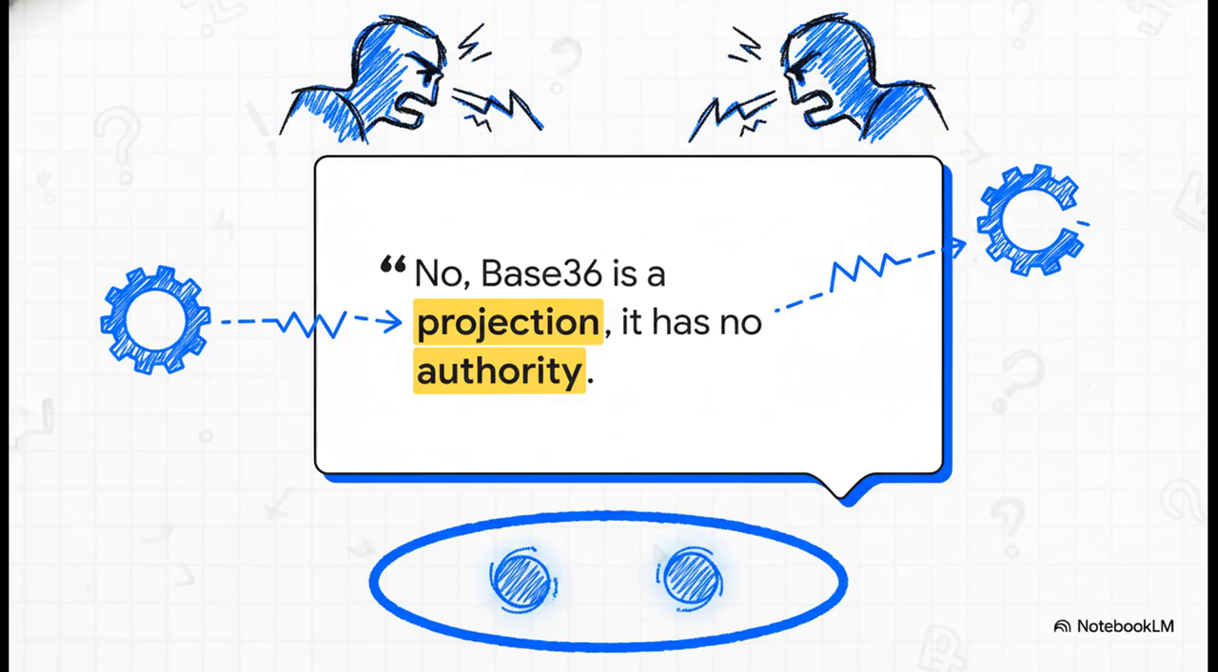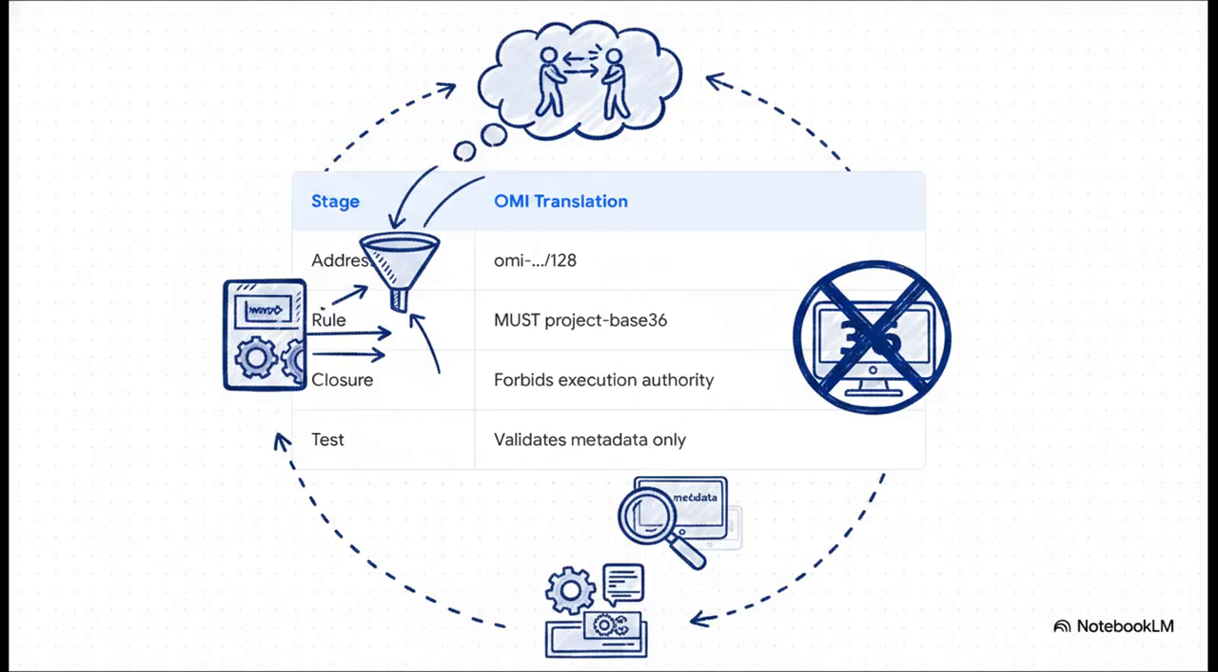Then, inevitably, a second collaborator jumps in with an objection. No, base 36 is a projection, it has no authority. To us humans, this looks like a classic argument. But OMI? OMI simply sees a missing boundary. It treats this disagreement as hard evidence that a closure is missing. So, how does the compiler step in and actually translate that conversational friction?